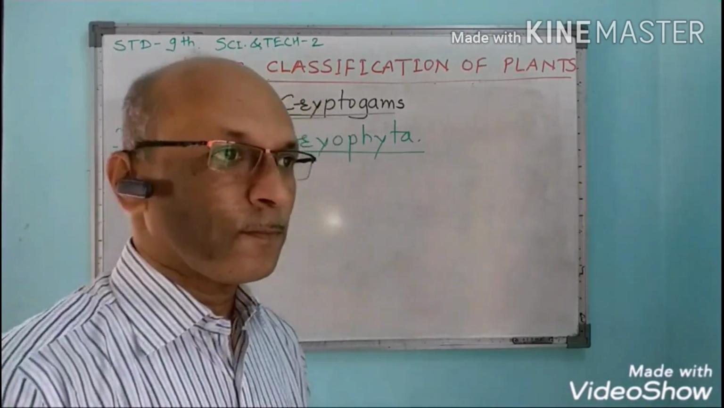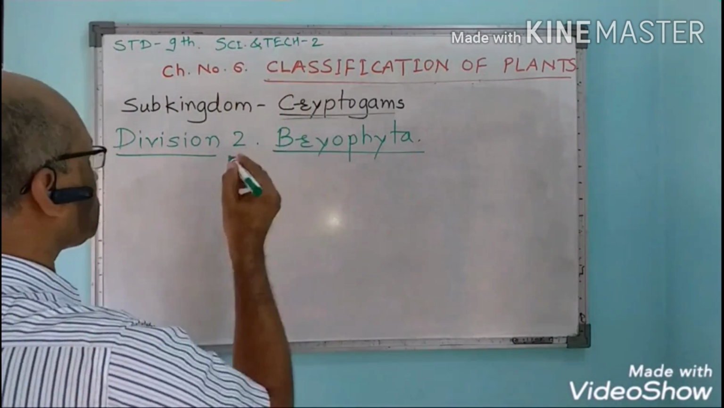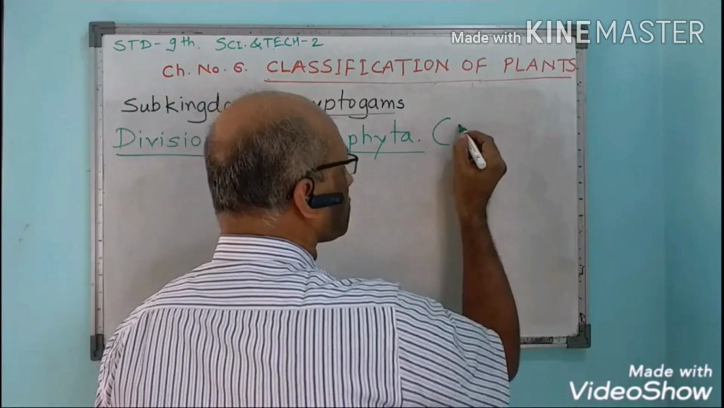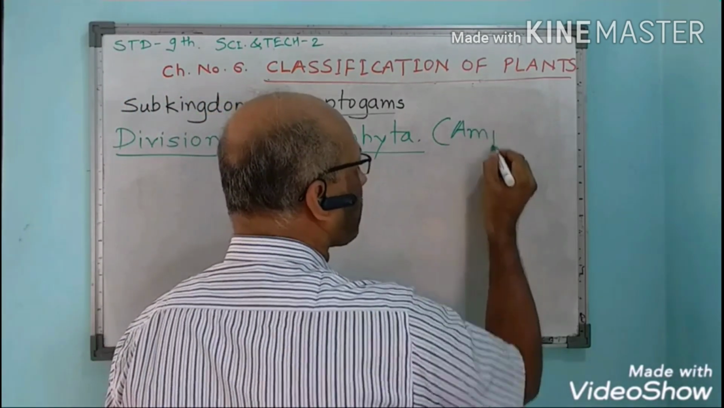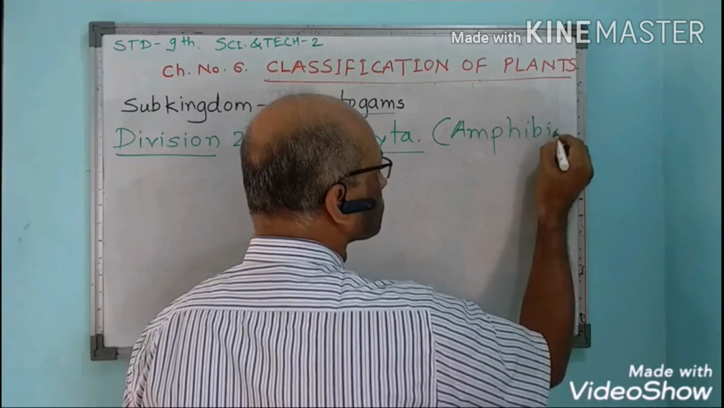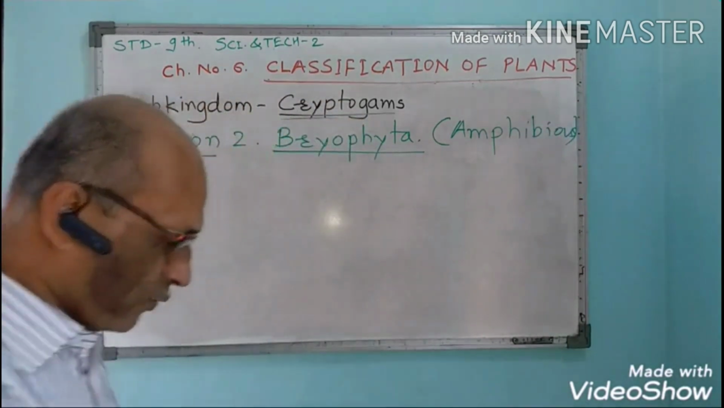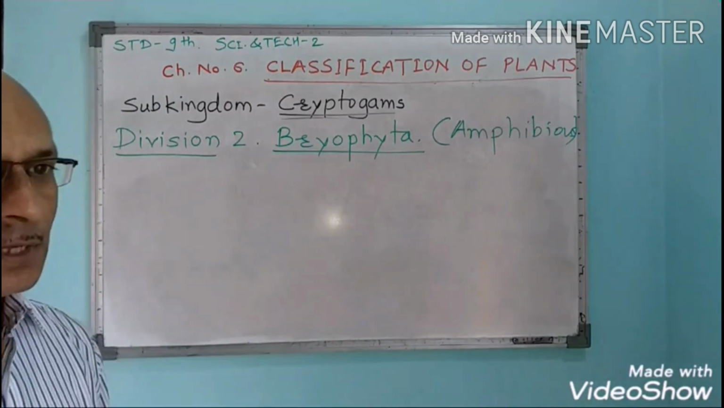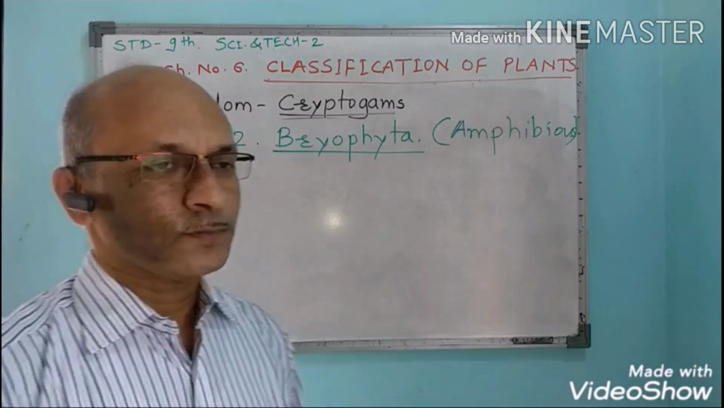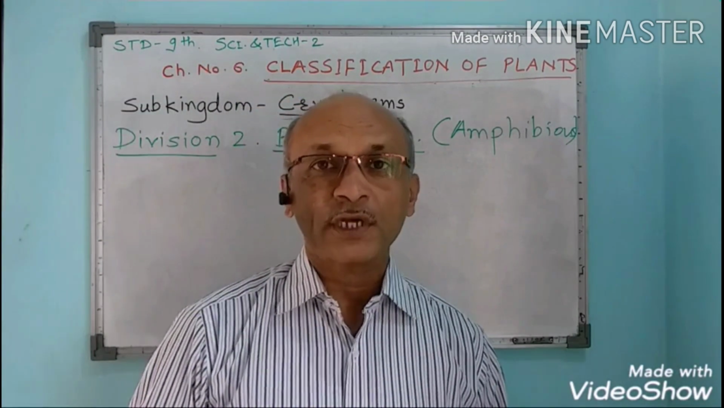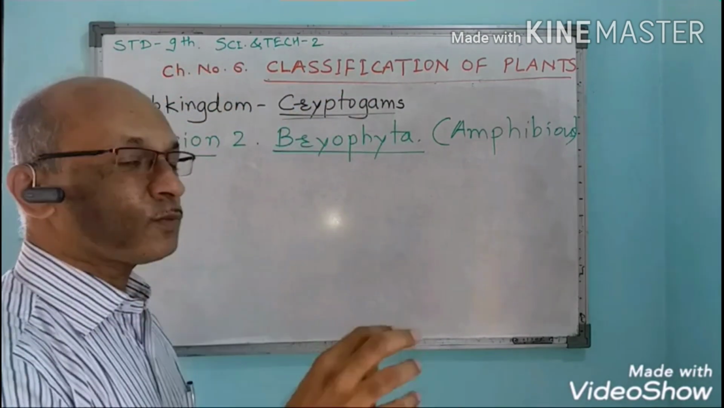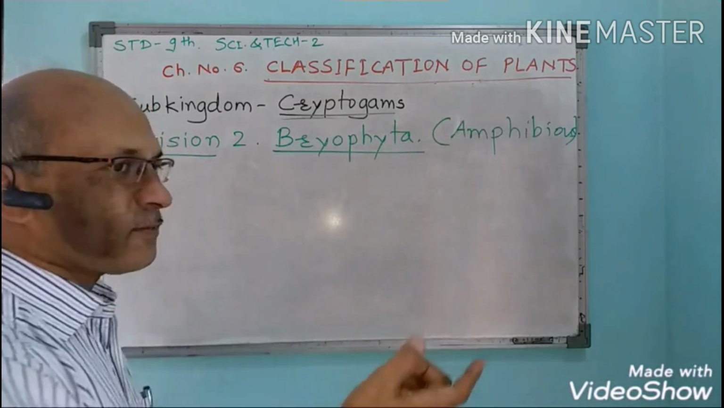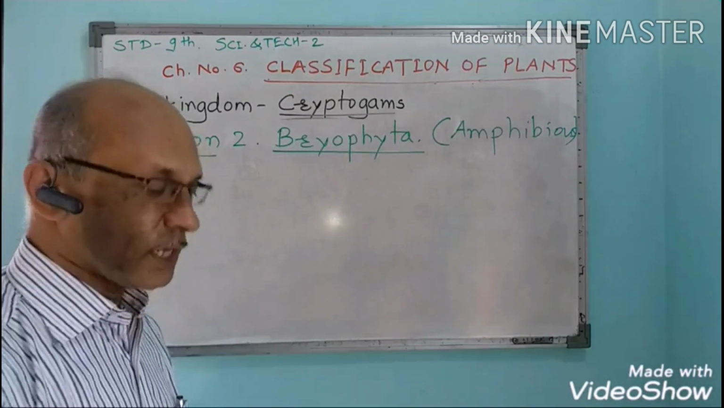The next division of the plants in cryptogams is division 2, bryophyta. Bryophyta plants are known as amphibious plants. That means they are living both in aquatic form and also on the land. They require soil for their growth, but they require water for their sexual reproduction. For the reproduction process only they require water. Therefore, their life mode is of dual type. That means an amphibious life form is there.